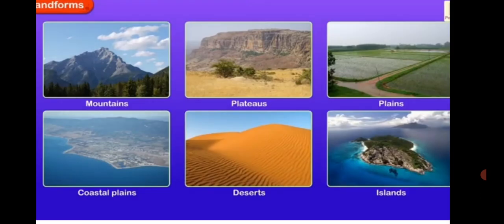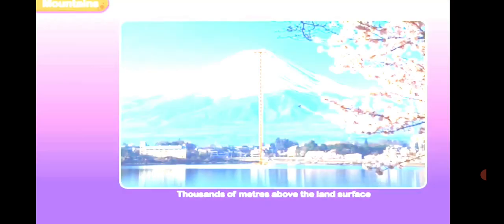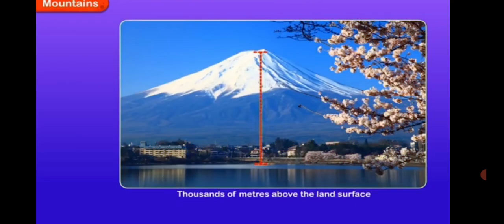The major landforms on earth are mountains, plateaus, plains, rivers, deserts. Let us learn about them in detail. The first such type of feature is mountains.